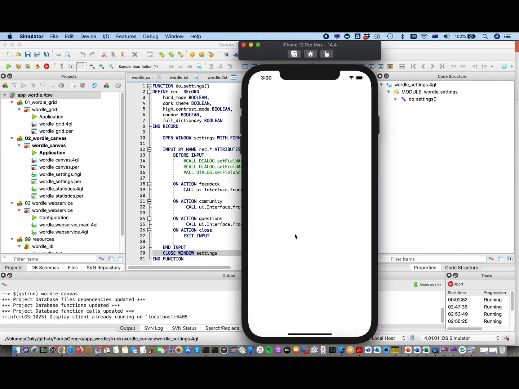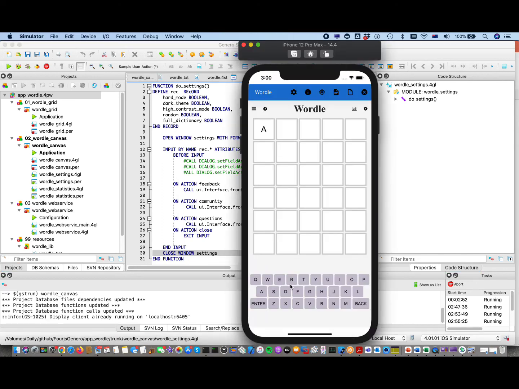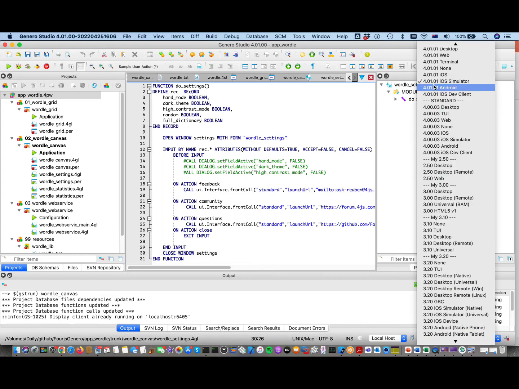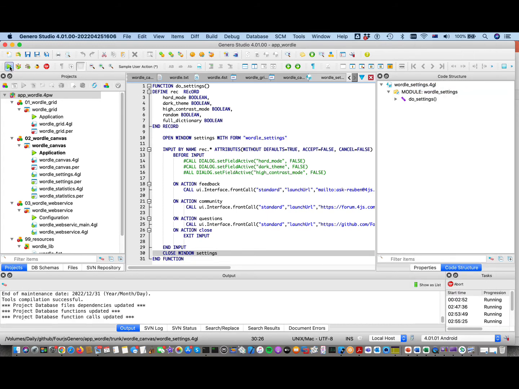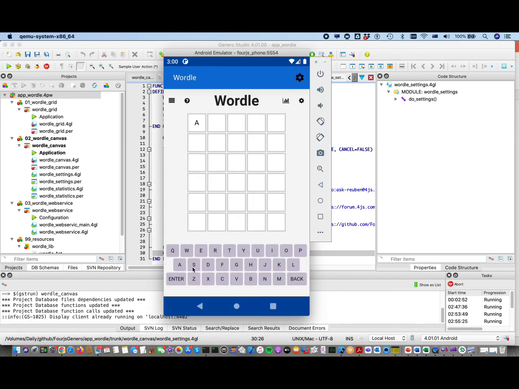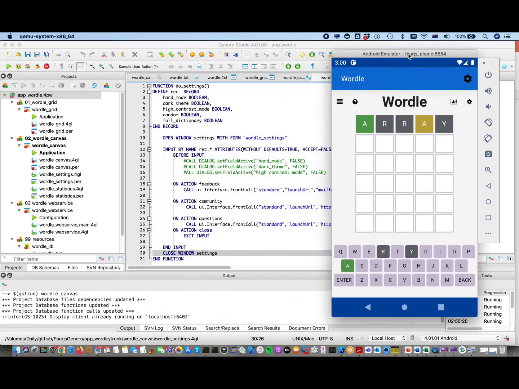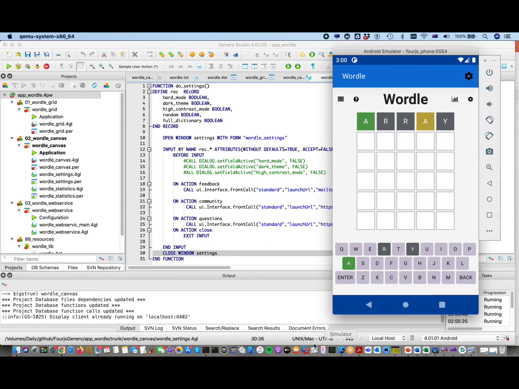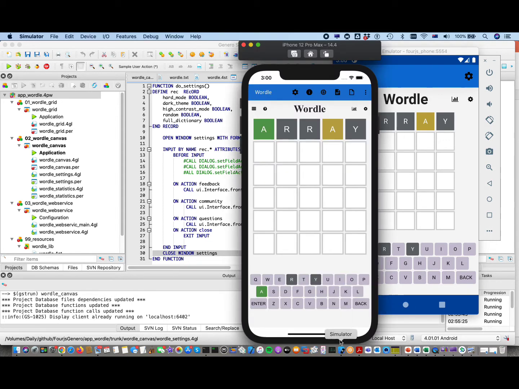And where's my simulator? There it is. And finally, Android. Now if I can bring those all back to the front.